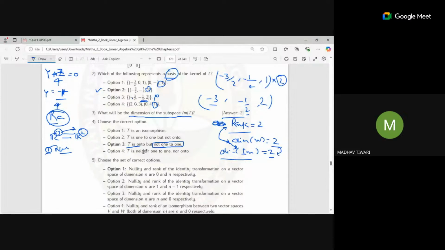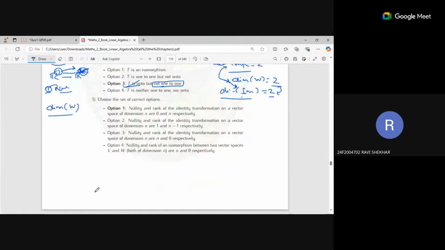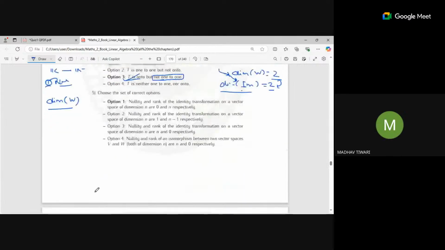So we can say that it is onto. Not the solution space, R2 is the codomain space. It is the dimension of the whole codomain space in which these points lie. So we are equating range equal to codomain.